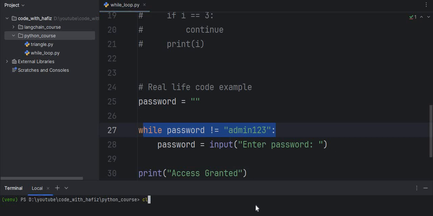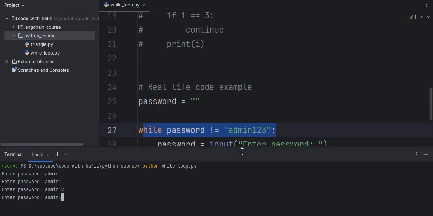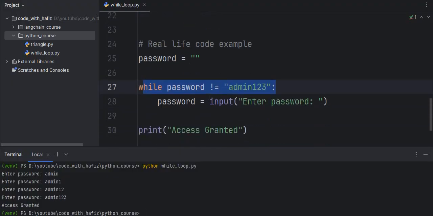So let me write the code, and while loop, enter password, let me write admin, admin12. If I write admin123, as you see, access granted, the condition becomes false because password not equal to admin123 is false, then it will come here to access granted.